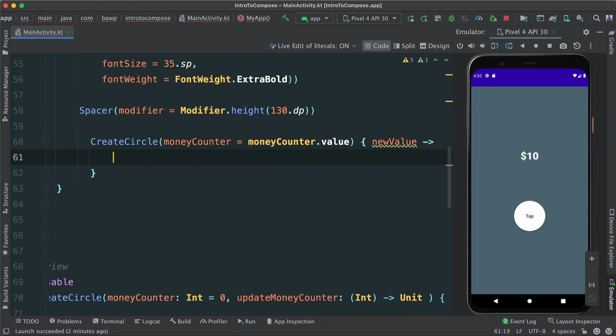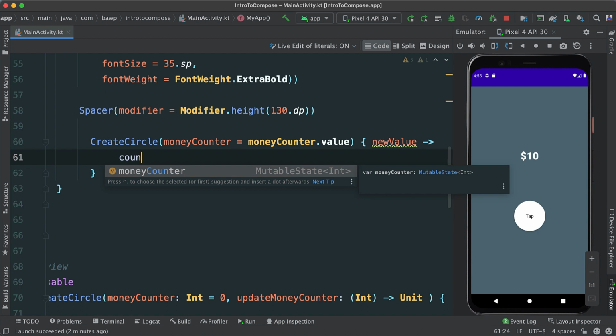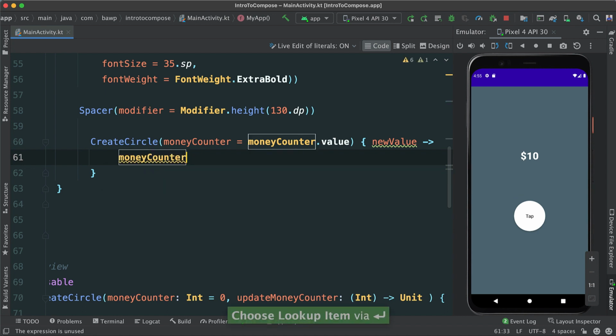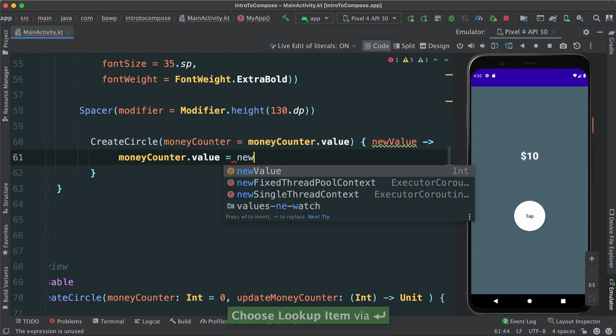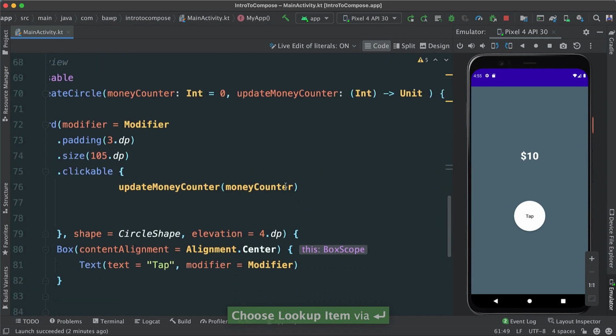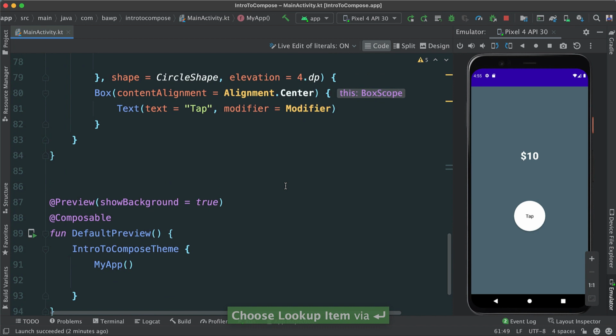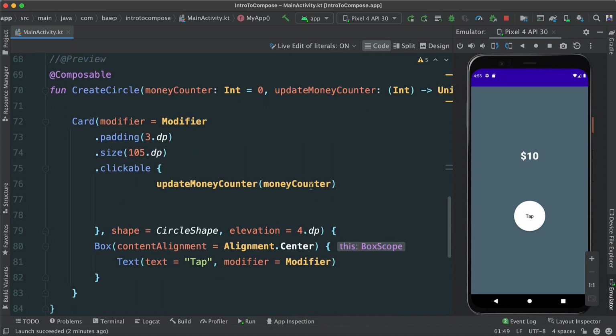So now I can say our money counter dot value is going to be set to our new value as such, which means then the updating or the increasing of the money will happen inside of our update counter. So I can say update counter plus 1 like this.